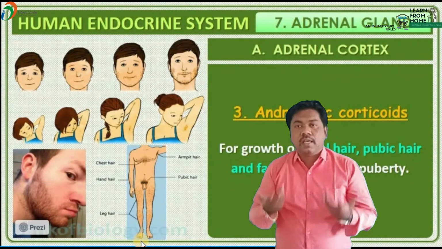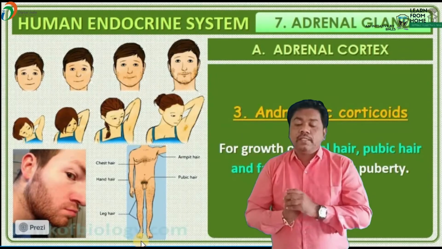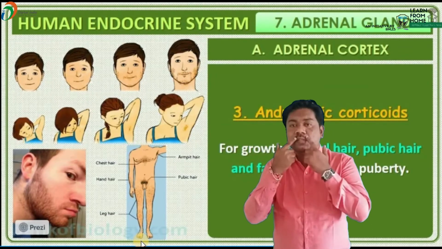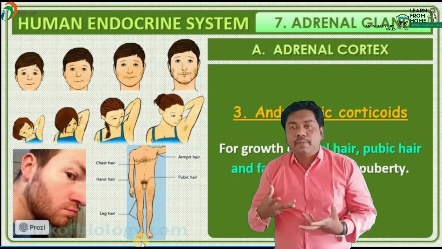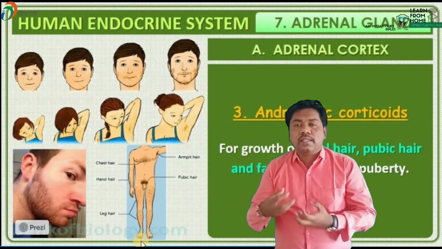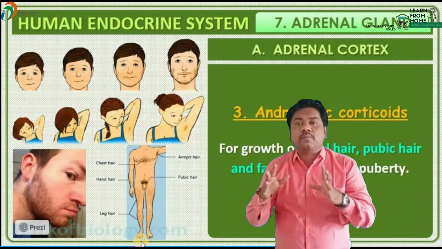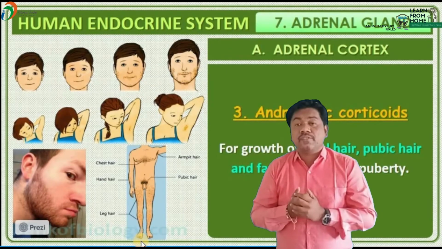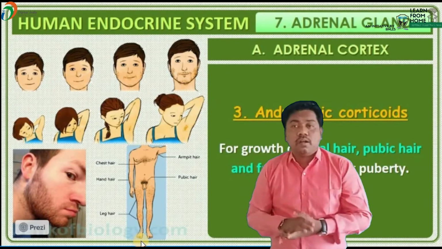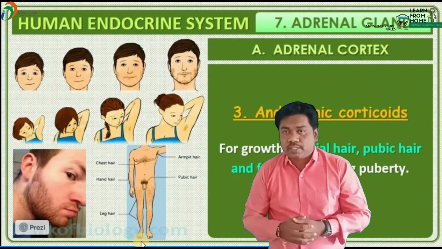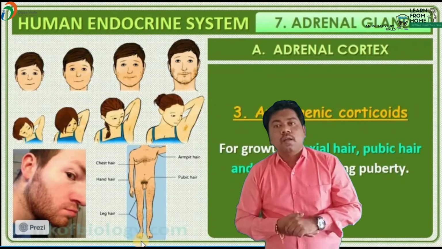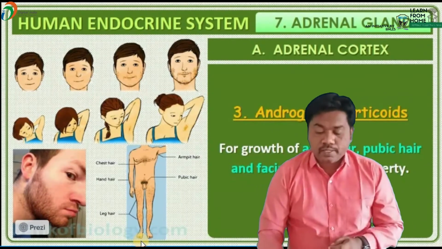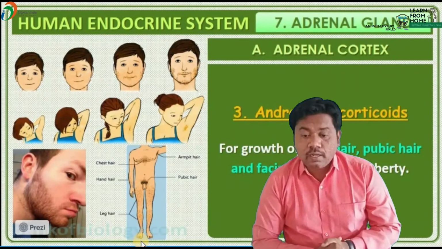Axial hairs, pubic hairs and what is that? Facial hair. Facial means mustache and beard. Pubic hair means the hair found at the region of the sexual organ, known as pubic hairs, along with the axial hairs. These are the different secondary sexual characters found in the male organism. Right? That is the role of the androgenic hormone.